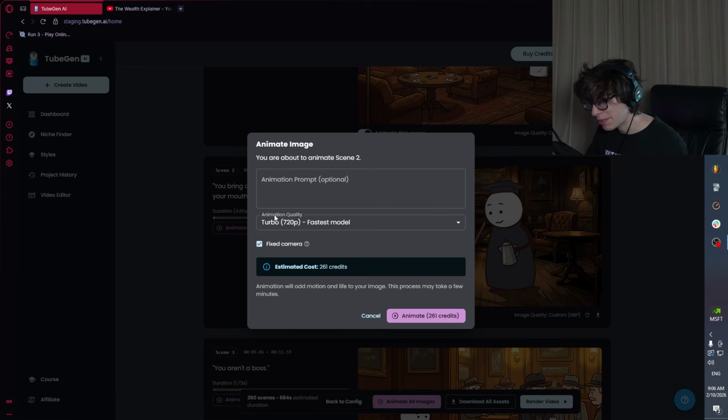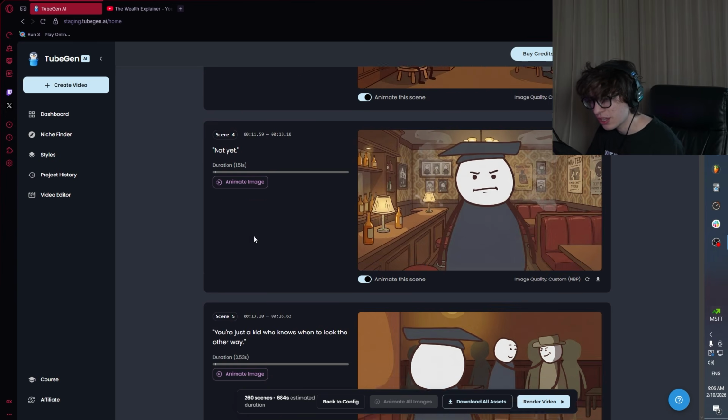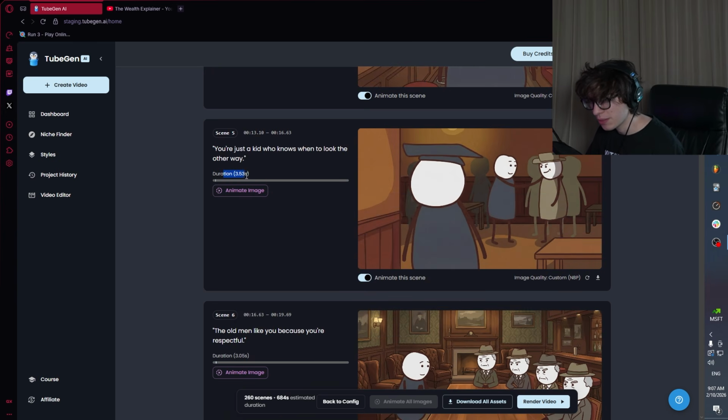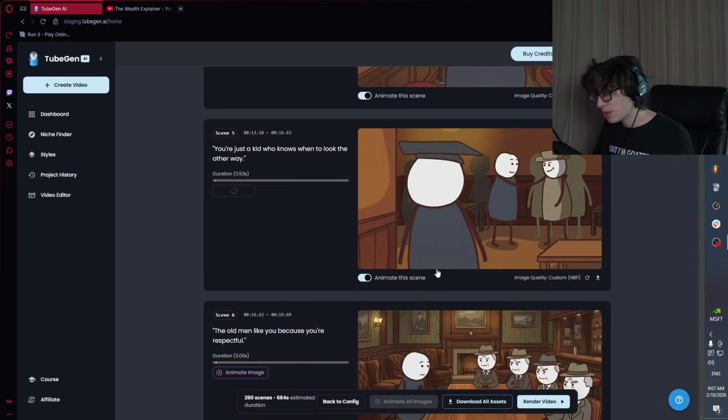I'm gonna turn on the fixed camera mode, use turbo. We're gonna animate this one because it's 4.6 seconds. And then we're just gonna go through and animate all the ones that are longer than 2.5. For example, this one's 3.5. We're gonna press fix and animate, and this way we can actually go through.